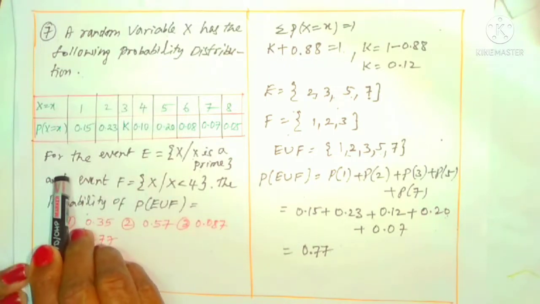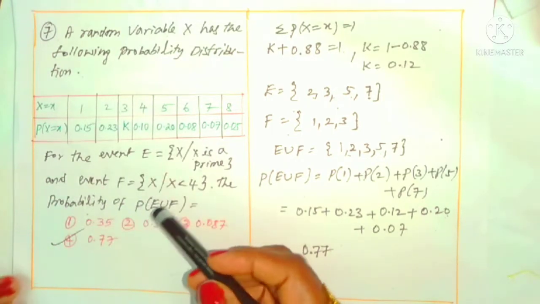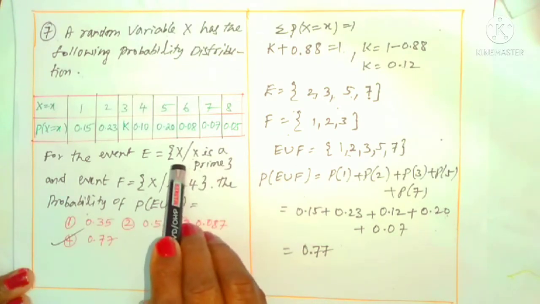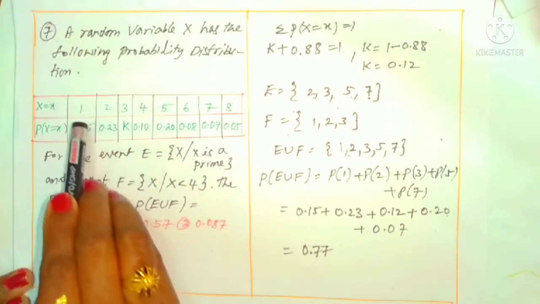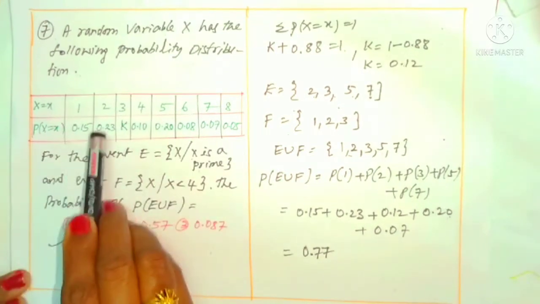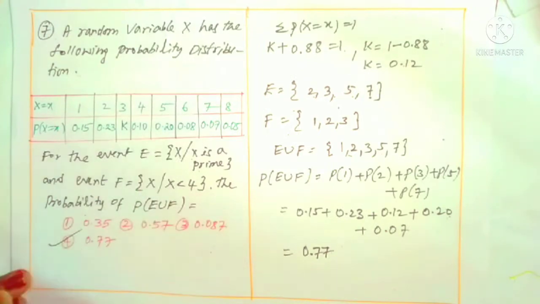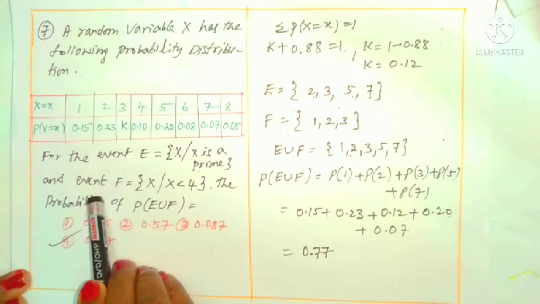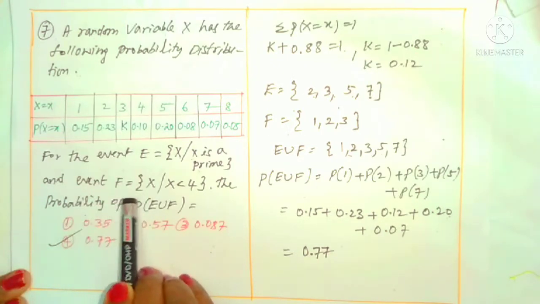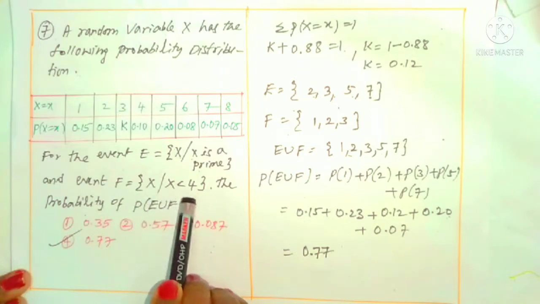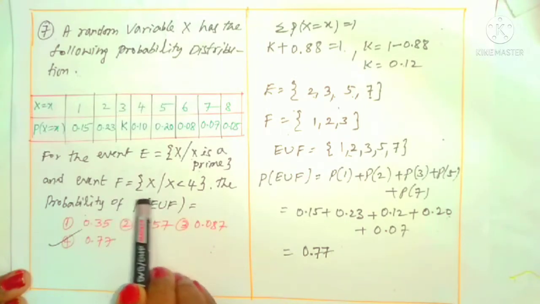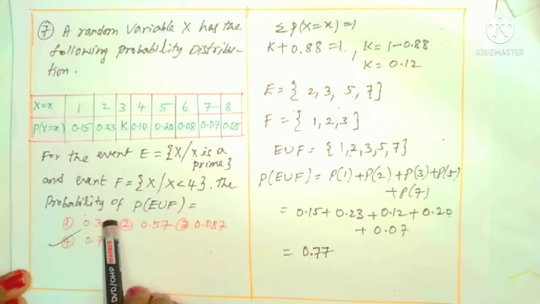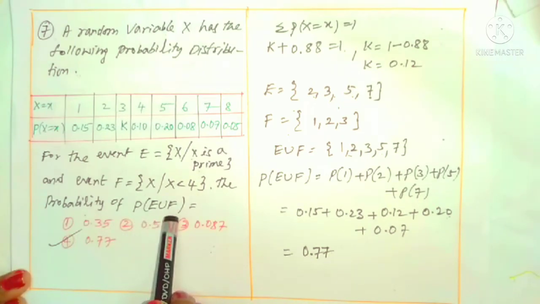And also it is mentioned that the event E is one of the events that has taken a set of x values where x is a prime number. So you have to take the x values which are prime numbers. From the x values 1 to 8, the prime numbers are 2, 3, 5, 7. That set E contains those prime numbers. And another event F is given as set X such that X is less than 4. We can take F as another event which takes the values which are less than 4. Finally, it is asking the probability P of E union F.